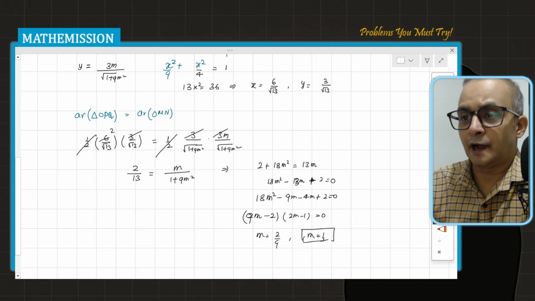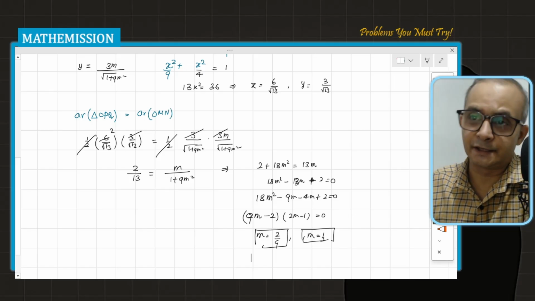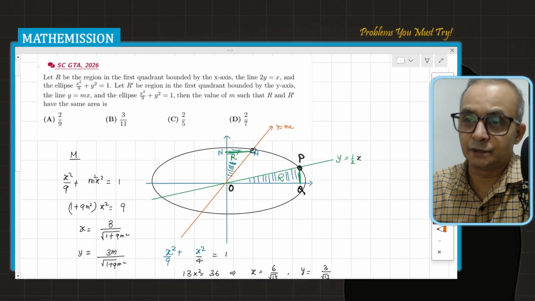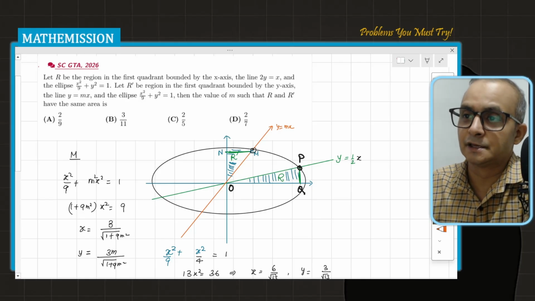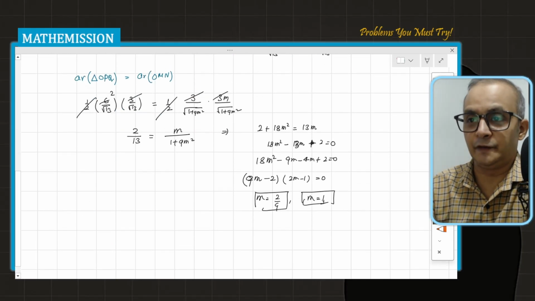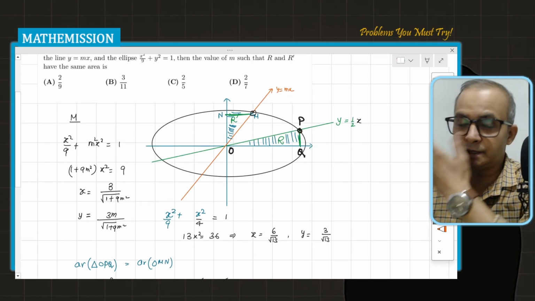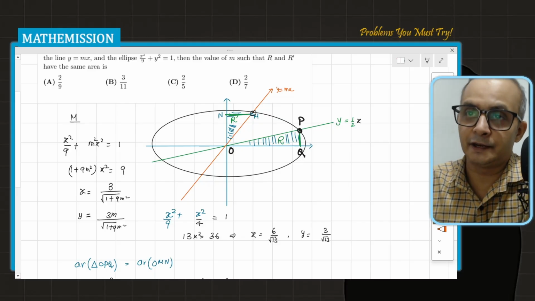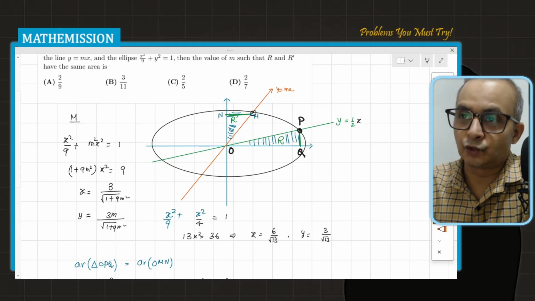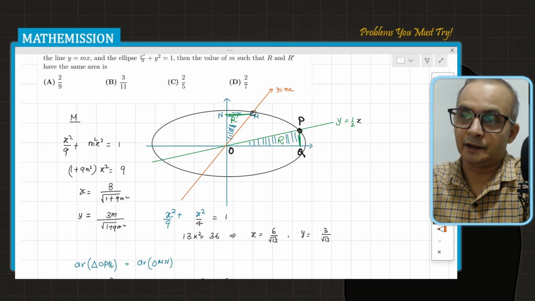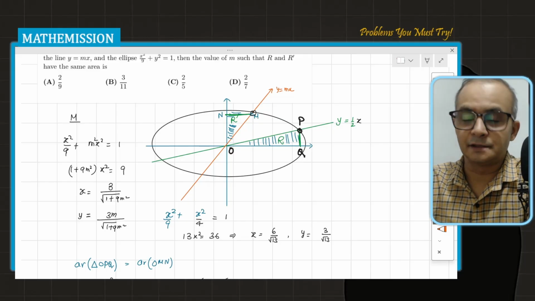So m is equal to half is already representing one line which is given to us in the question. That is, m is equal to half is the slope of the line given in the question, y is equal to half x. So the other slope should be the slope of a different line, that is m is equal to 2 by 9. In this way, without using the ellipse at all, we are just using our intuition to see that the two areas are symmetrical. So the corresponding angles should be having the same areas, and from there we can do it.